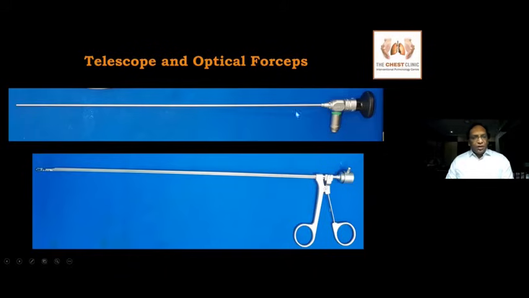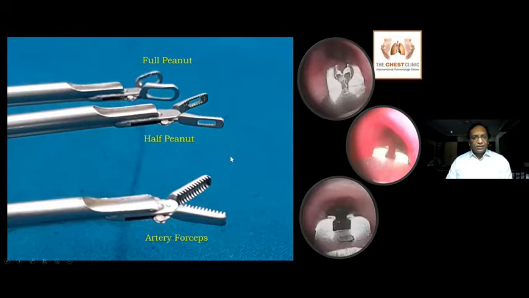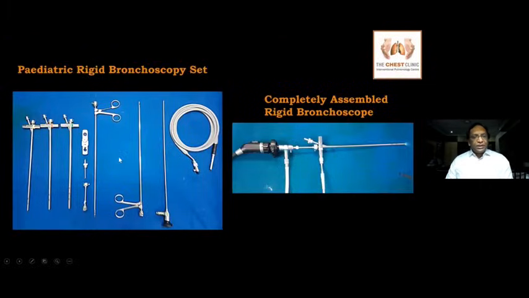So this is the optical telescope, a long straight tube with glass cylinders inside. This is the light connector for the optical telescope, and this is the eyepiece where you can attach the camera. If you integrate the optical telescope with the forceps, it becomes an optical forceps where you can work and also see at the same time. It comes in different types that we will come to later. So this is the pediatric rigid bronchoscopy set. It almost looks the same except for the size.